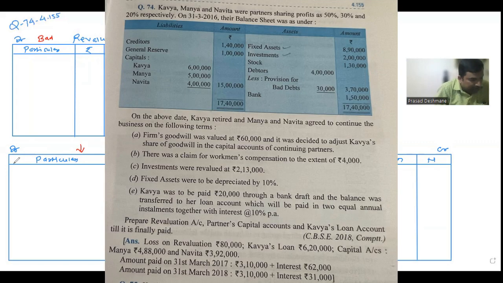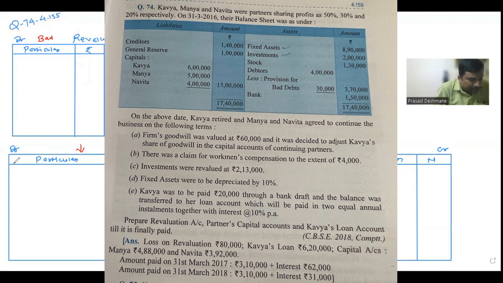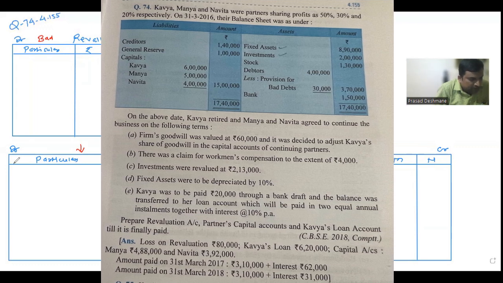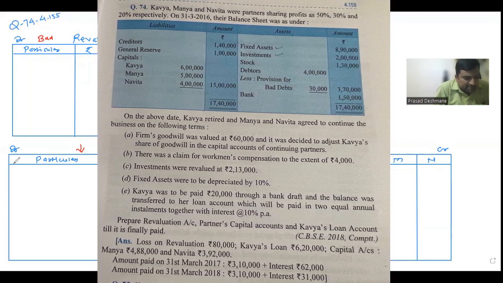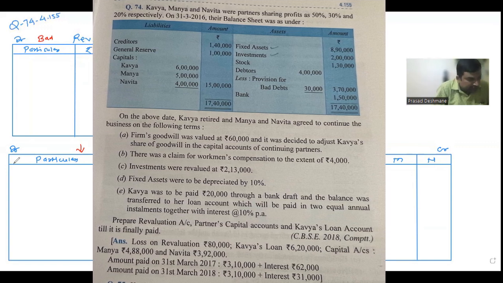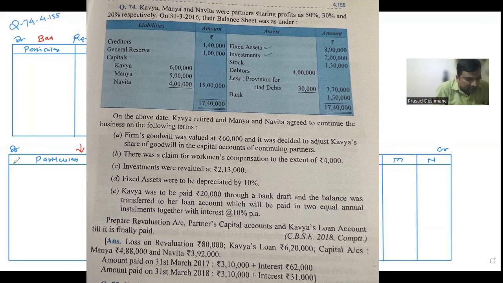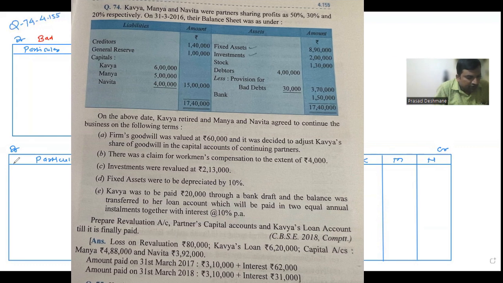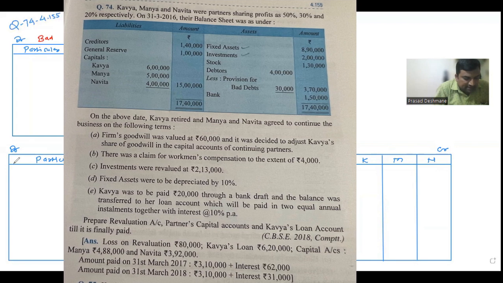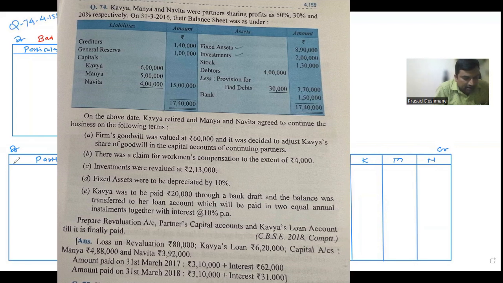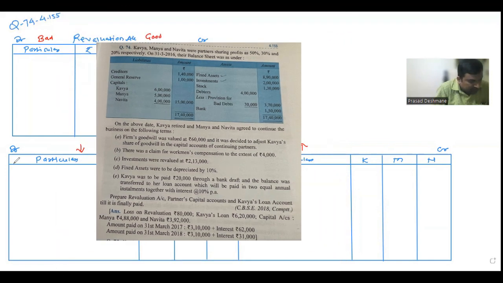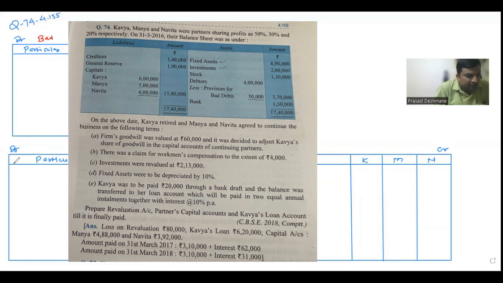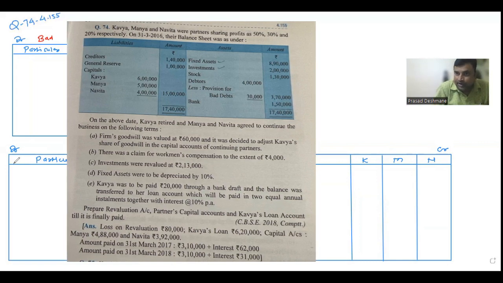Okay, I'll read the question one more time. Kavya, Manya, and Navita were partners sharing profits in the ratio of 50%, 30%, and 20%. On 31st March 2016, the balance sheet was as under. This is the balance sheet given to us. On the above date, Kavya retires and Manya and Navita agreed to continue the business on the following terms. The firm's goodwill was valued at 60,000 and it was decided to adjust Kavya's share of goodwill in the capital account of the continuing partners. There was a claim for workman compensation to the extent of 4,000. But if you see the liability side, there's no workman compensation, so we can do this directly.